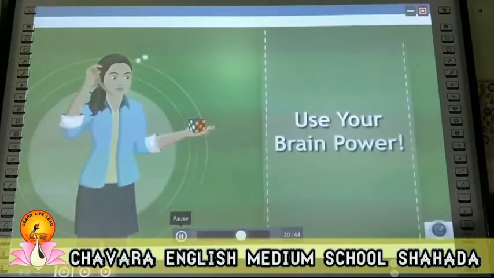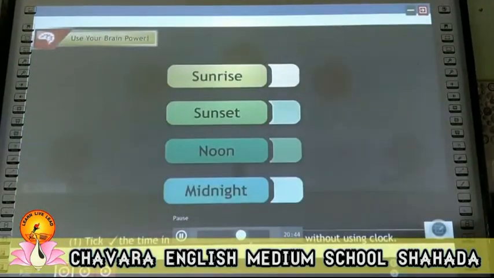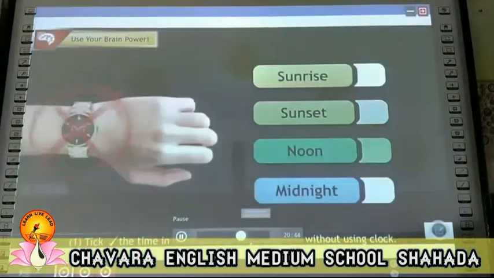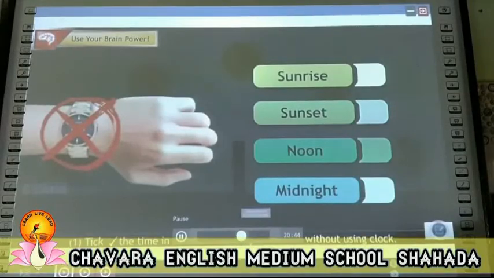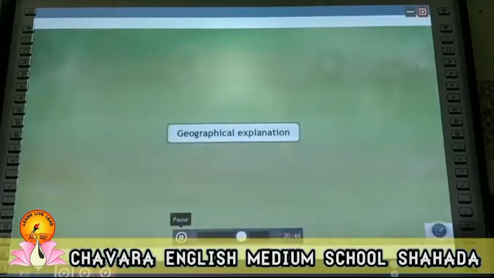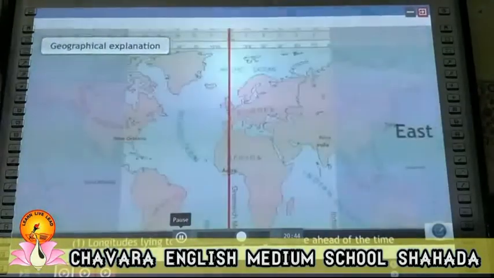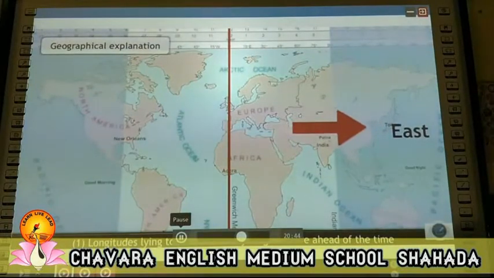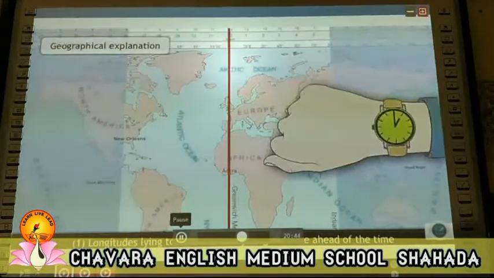Use your brain power. Mark the time in the boxes which you can tell without using a clock. Geographical explanation. Longitudes lying to the east of any longitude are ahead of the time.